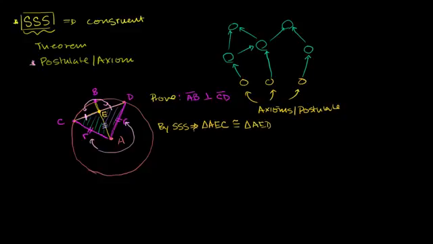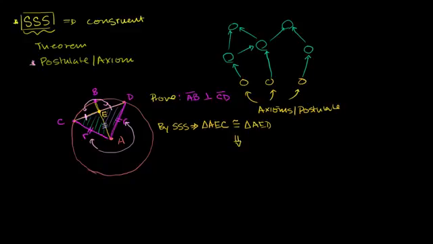But how does that help us? We used our little theorem, but how does that actually help us here? Well, what's cool is once we know that two triangles are congruent, from that, we can deduce that all the corresponding angles are the same.